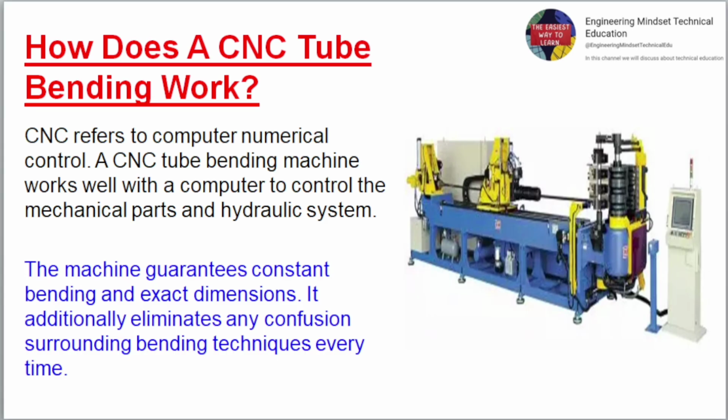How does a CNC tube bending machine work? CNC refers to computer numerical control. A CNC tube bending machine works with a computer to control the mechanical parts and hydraulic system. The machine guarantees constant bending and exact dimensions. It additionally eliminates any confusion surrounding bending techniques every time.